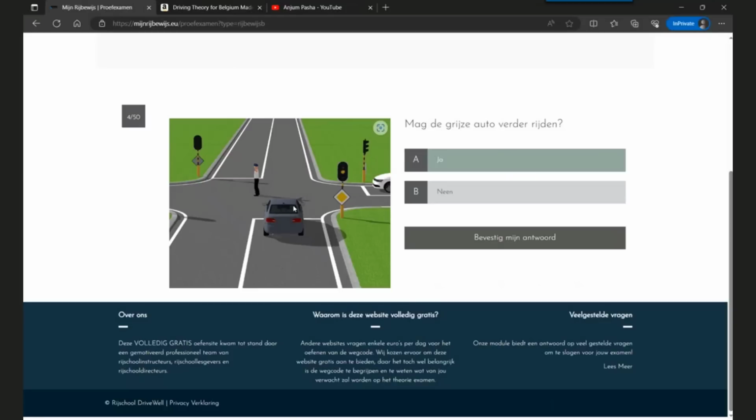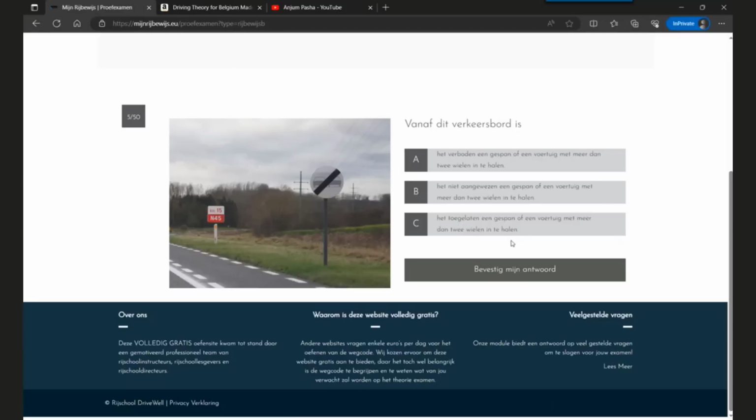So this is a 5-mark question, so you have to pay attention to this. Any question related to an authorized person, speed, or offenses, third grade and fourth grade offenses, are 5-mark questions. In the sense, if you answer these questions wrong, then you lose 5 marks. So let's continue. Now we are on the 5th question.